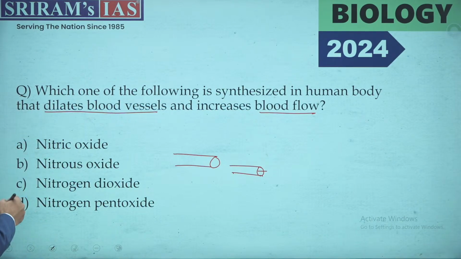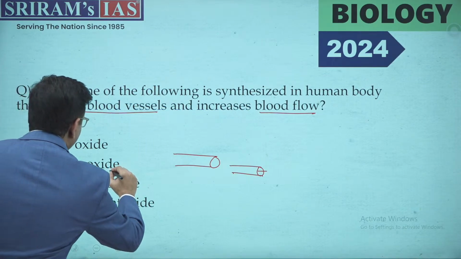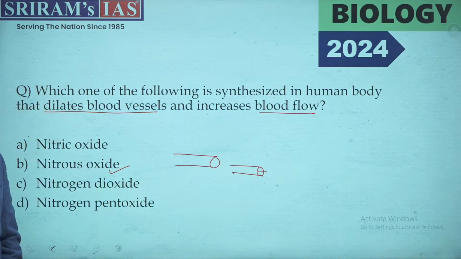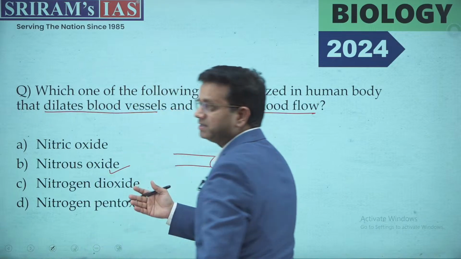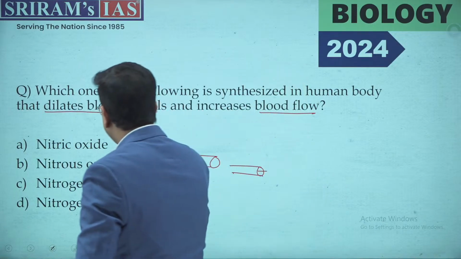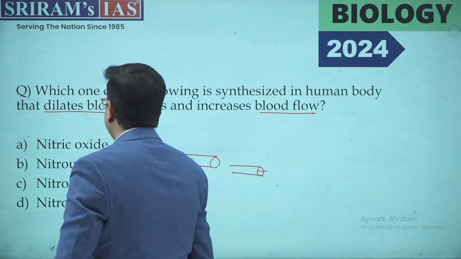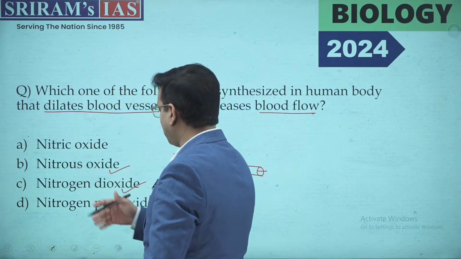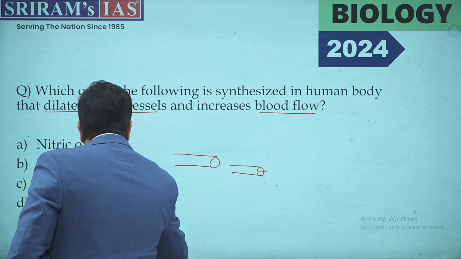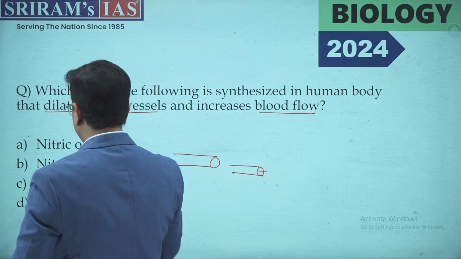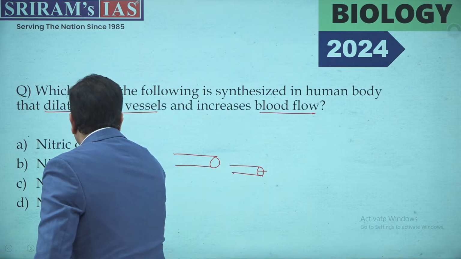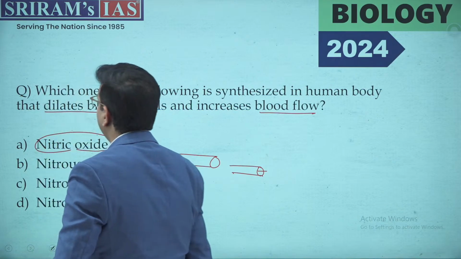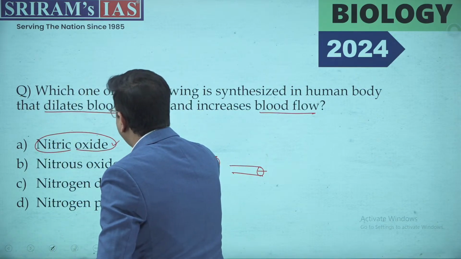Leaving aside the correct option, I will start with the incorrect ones. Nitrous oxide has no relation with the human body. The other is nitrogen dioxide, which is a pollutant. Nitrogen pentoxide is basically a chemical which is not there. Now, nitric oxide is something found in the human body that actually helps in the dilation.